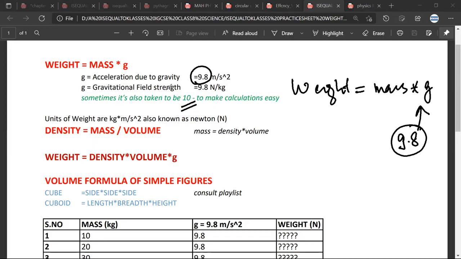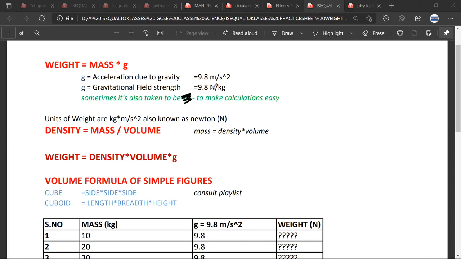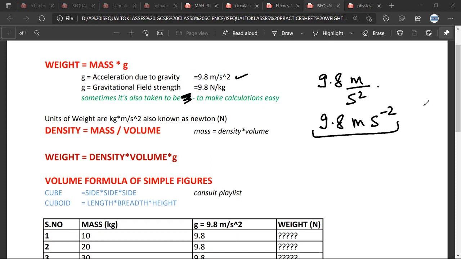Mr. Ariman, have you understood? Yes, sir. Mr. Satya, have you understood? Yes, sir. So it would be discussed in your class. I think in your class you have been given a quantity of 9.8 meter per second square. I think your teacher hasn't introduced 10. Mr. Ariman, am I correct? Yes, sir. So you forget about 10. You just remember 9.8 meter per second square. And what we had discussed before is that this is also written as 9.8 meter second raised to power minus 2. Mr. Satya, any doubt about this?